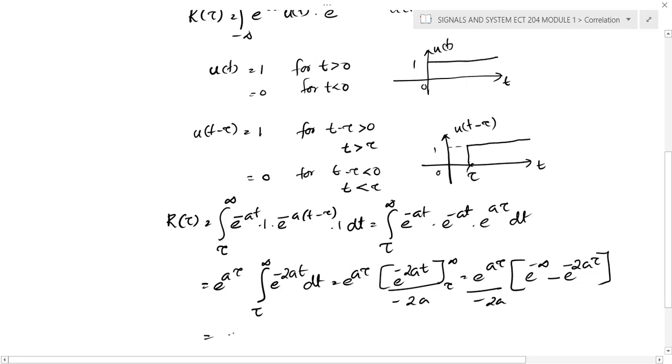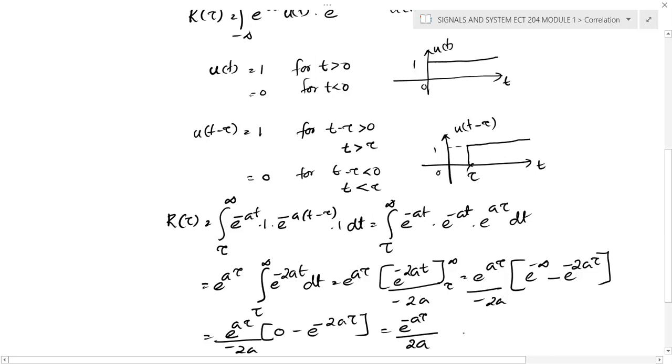And finally, you will get two terms. So if you simplify that, it becomes e raised to a tau, 0 minus e raised to minus 2a tau by minus 2a. And if you multiply with e raised to a tau and e raised to minus 2a tau, finally you will get e raised to minus a tau divided by 2a.